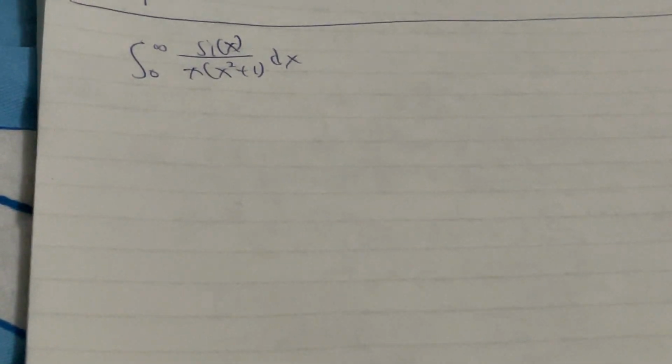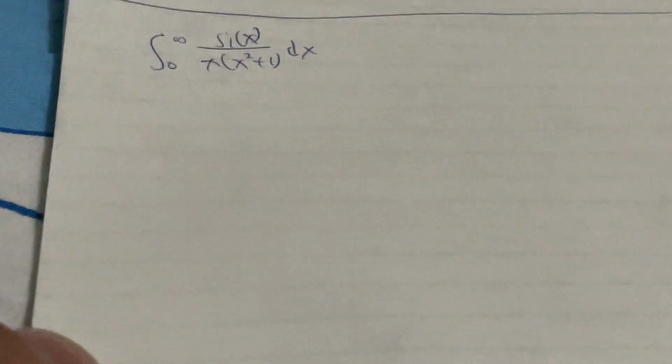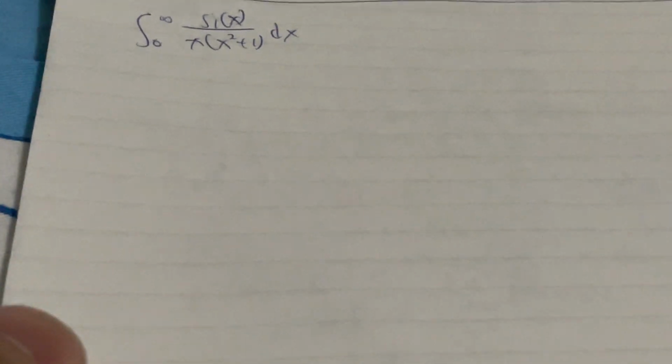Welcome to methamphetamine. Today we are going to do the integral of Si(x) over x times (x squared plus 1), going from 0 to infinity. So Si(x) means the sine integral. So we are going to use the Feynman technique once again, right?